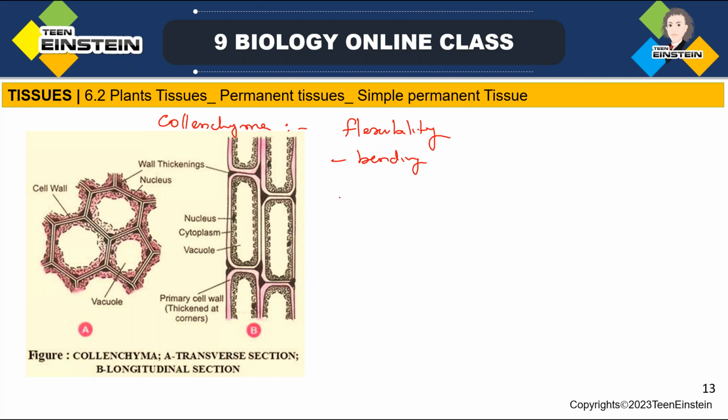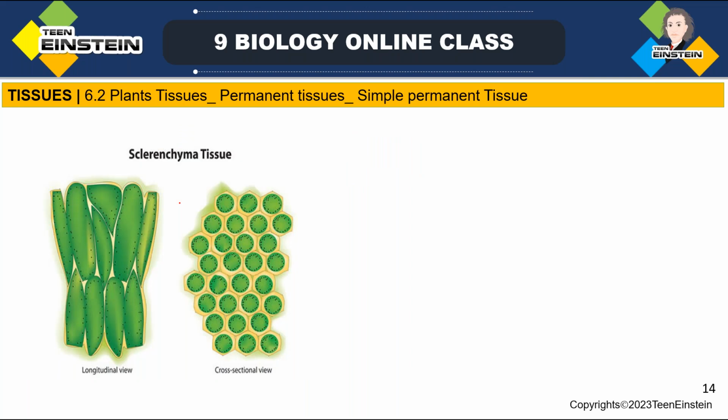And here you can see they have very little intercellular space. Intercellular space is less in collenchyma. Next is the sclerenchyma tissue. This is another type of simple permanent tissue, and it makes the plant hard and stiff.